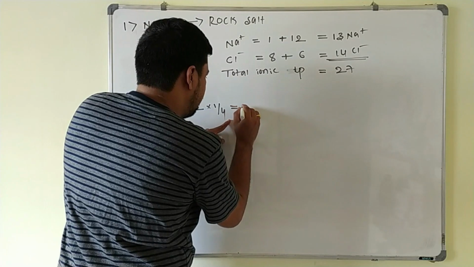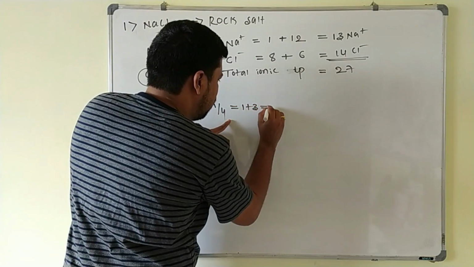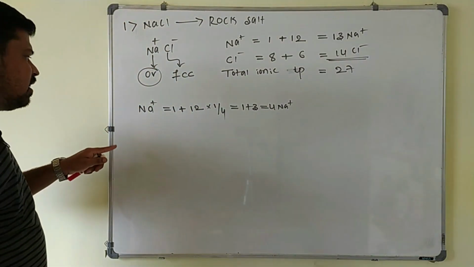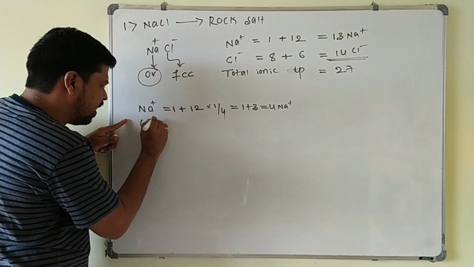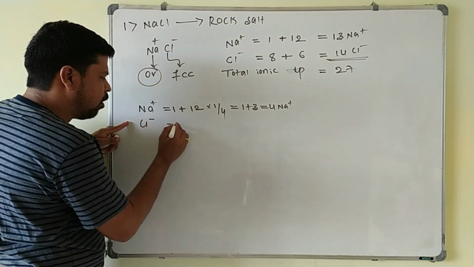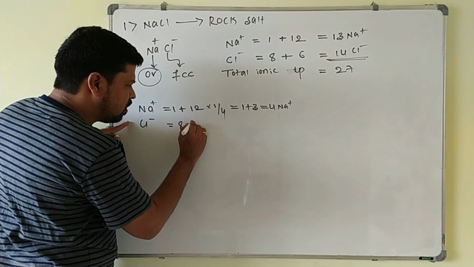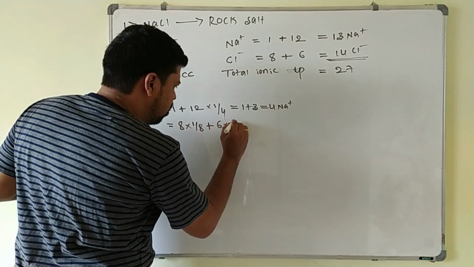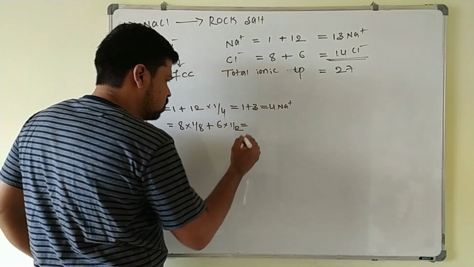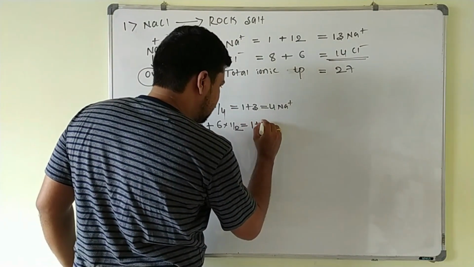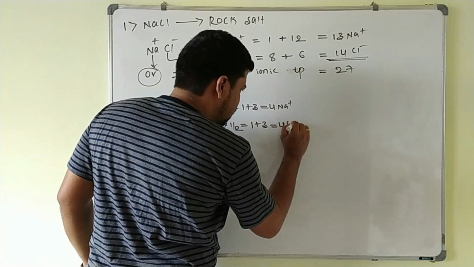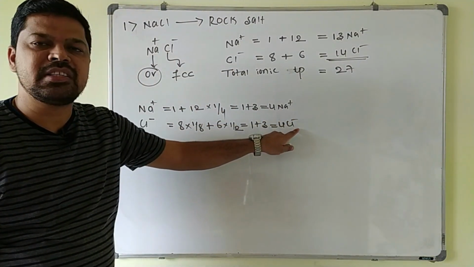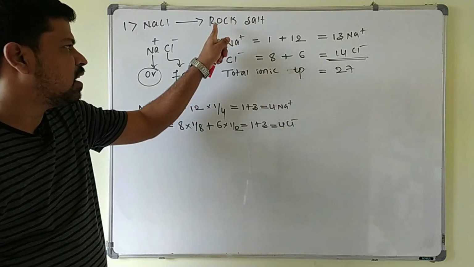So this will be equal to 1 plus 3, equal to 4 Na+ ions in the NaCl crystal, and here Cl-. In this one it occupies a corner, 8 corners, contribution of each corner is 1 by 8, 6 face centers, contribution of face center is 1 by 2, so that again it will be equal to 1 plus 3, you will get 4 Cl- ions. 4 Na+ ions are there and 4 Cl- ions are there in one unit cell of NaCl.